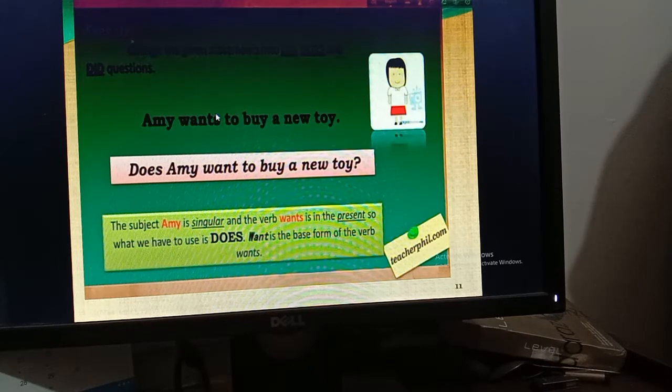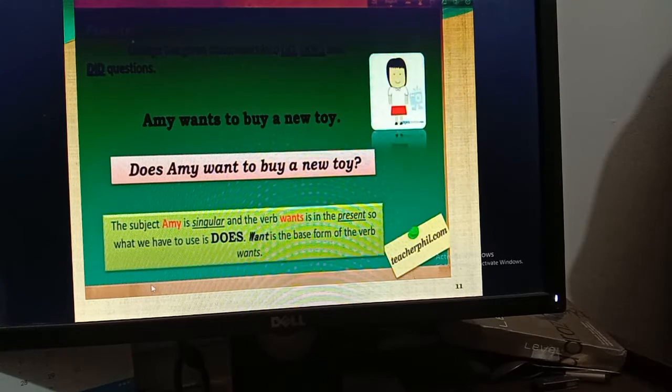Wants is in present tense and Amy is third person singular. That's why you will use here does, then the subject, then the base form of the verb; the base form of wants is want, then to buy a new toy, then the question mark. So you need not write this exercise and you need not write the things in the box, because all of you have already written all the rules and steps.